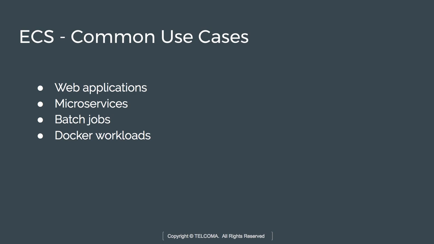In EC2 Container Service, we have a scheduler. The scheduler allows you to distribute traffic across various containers using elastic load balancing. So ECS provides a collection of open source projects for container management and orchestration. We can integrate our own scheduler or a third-party scheduler so that we can meet business or application requirements. So these are the common uses of ECS: Docker workloads, batch jobs, microservices, and web applications.